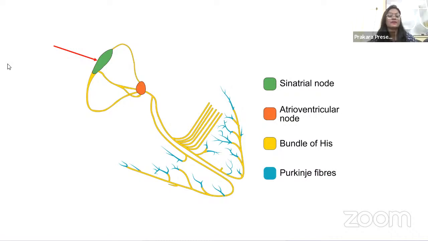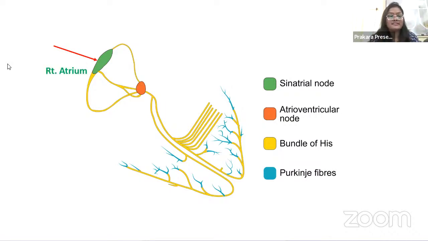So firstly, the SA node. The SA node is generating the impulse. We all know that by now. Now, wherever the structures like the SA node, the AV node, bundle of His, or the Purkinje fibers are present in the heart, if you know the area where they are present, you can easily correlate their action in the heart. How? I'll tell.